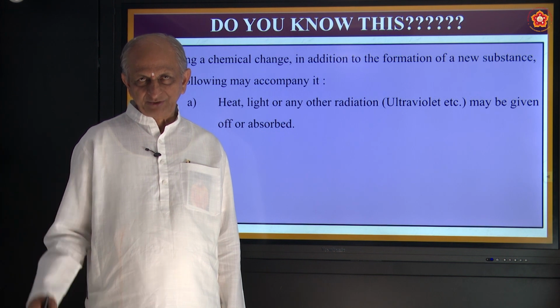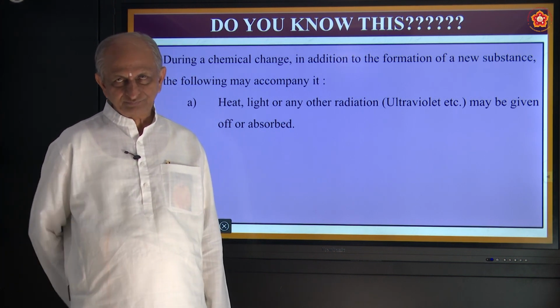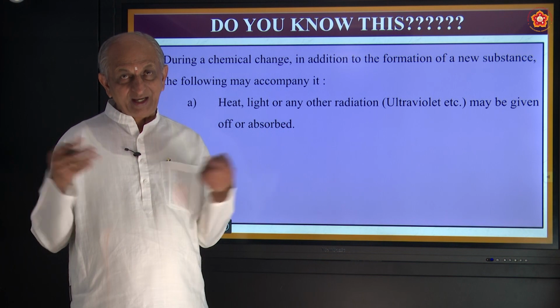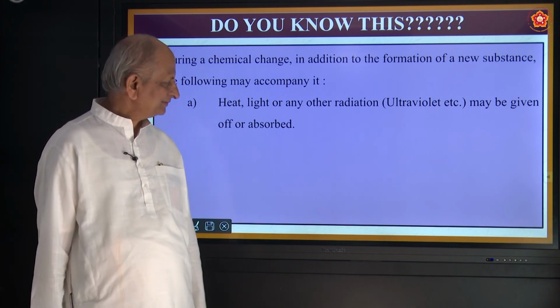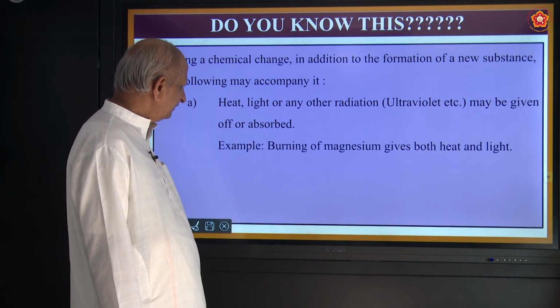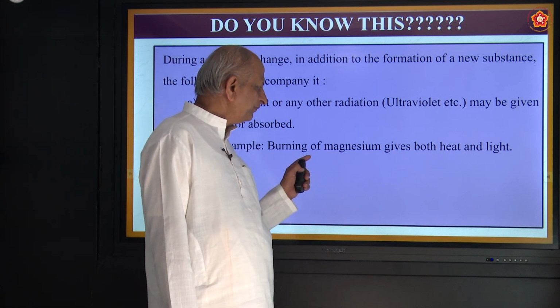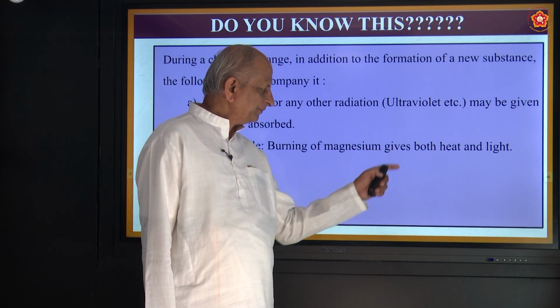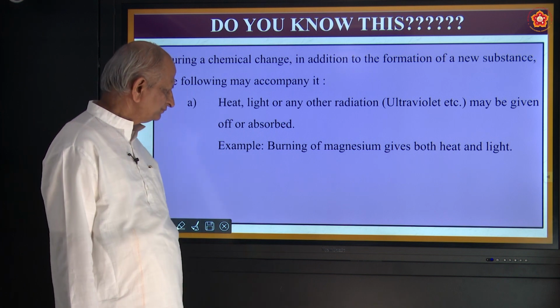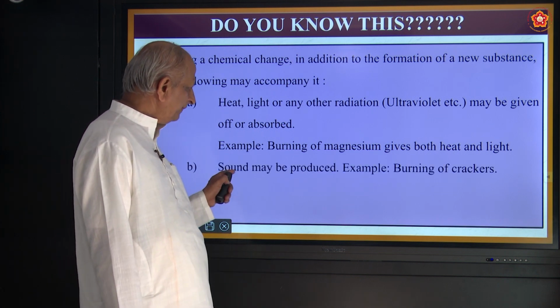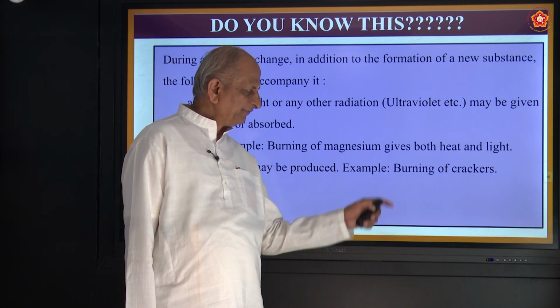For example, when you say burning of magnesium, there you see light coming out, dazzling light. And secondly, burning of magnesium gives both heat and light. Sound may be produced. Example, burning of crackers.